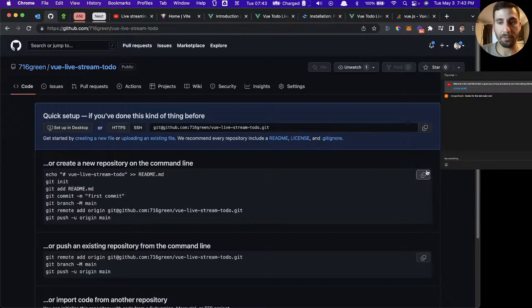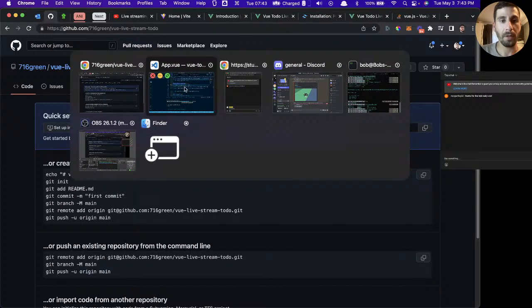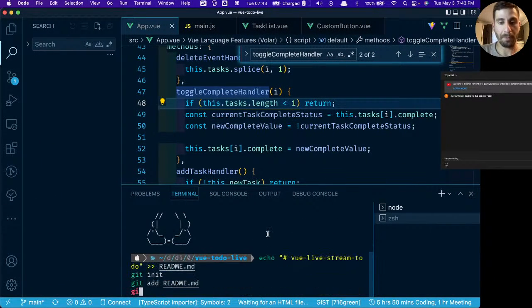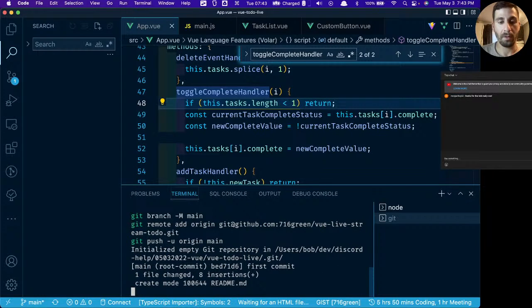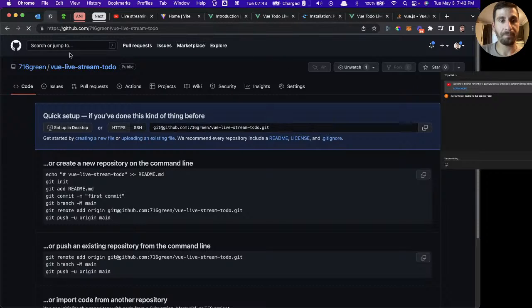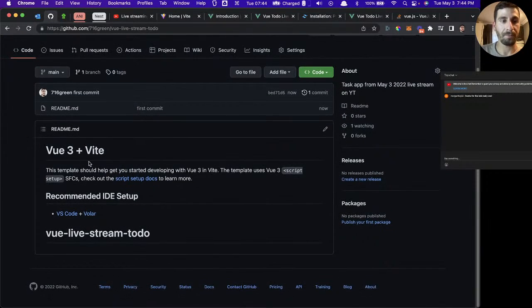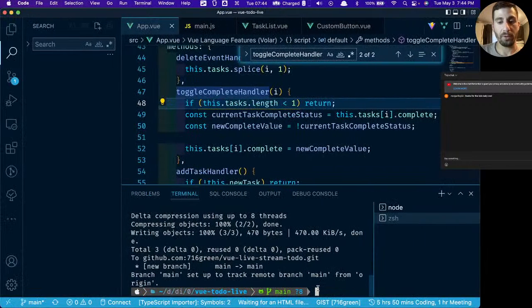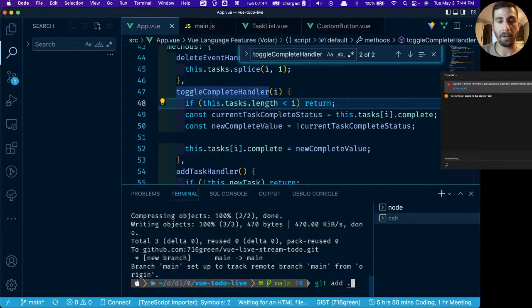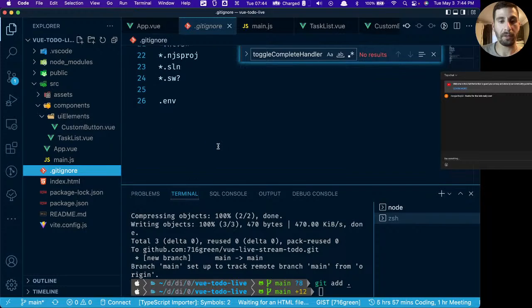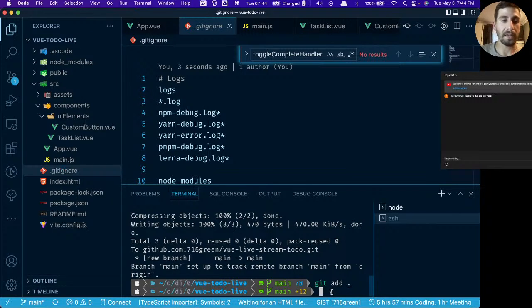We'll just copy all this right here because we're creating a new repo. We'll go to our terminal, open up a new window for it. I'll paste it in there. And now if we go back to GitHub and we refresh, there it is. Oh, well, not the whole thing, just the README, because that's all we added to source control. So if we do git add period, period means everything. Everything that's not in this git ignore file, at least. So we're going to say git add everything.